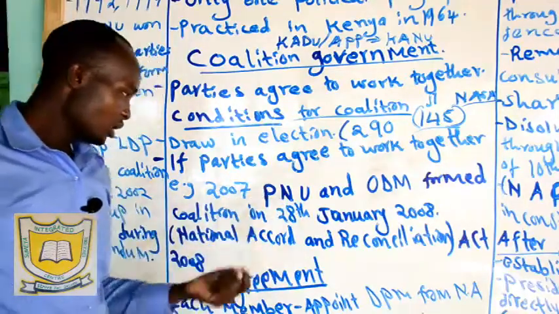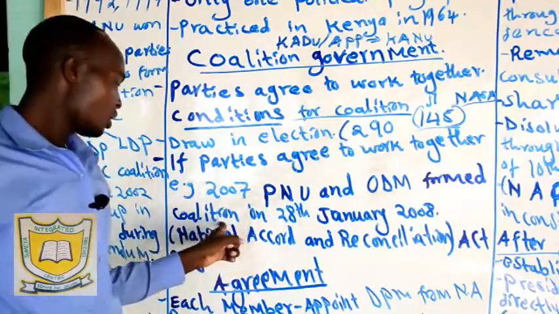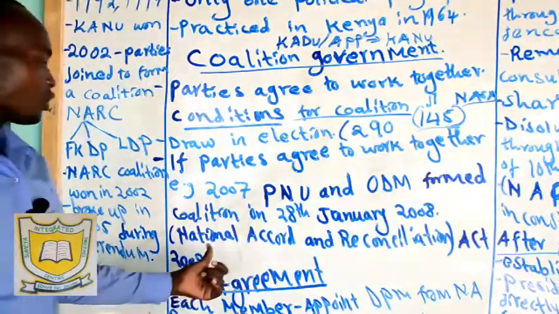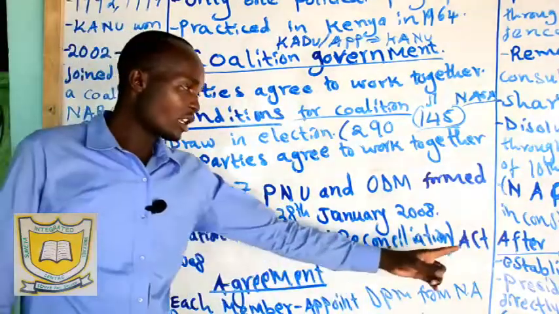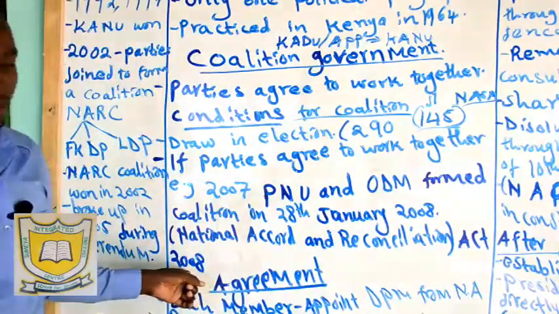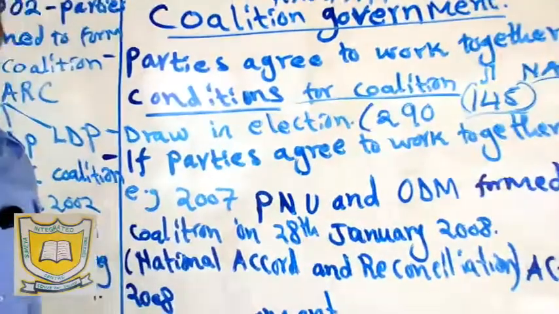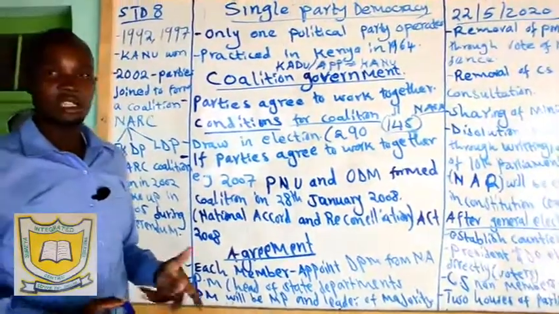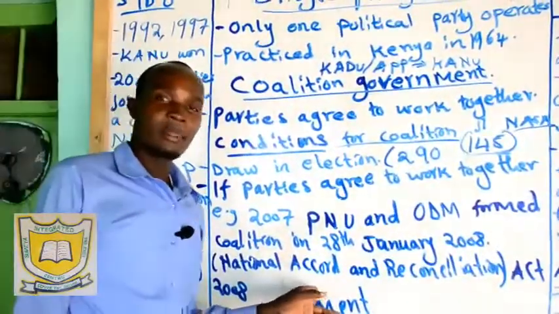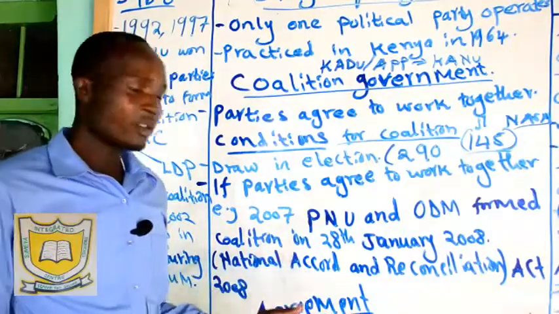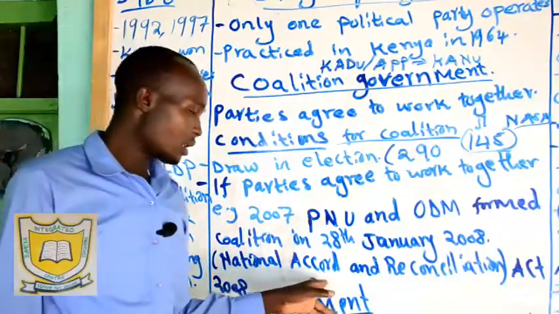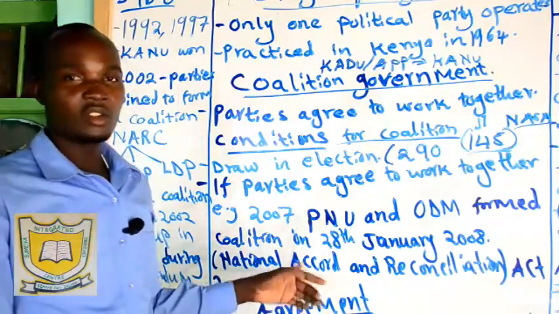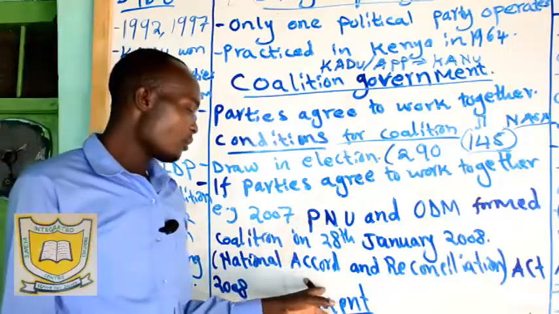This coalition was formed on 28th February 2008, after the 2007 election. It was called the National Accord and Reconciliation Act 2008. So this one was enacted in the Constitution. This was a situation where, you remember, in 2007 we went for the general election, the presidential election. Then Kibaki won. But after winning, the opposition party leader, Mr. Raila Amolo Odinga, claimed that there was irregularity in the election. So they had to form a coalition government.